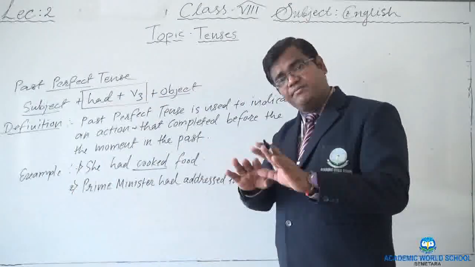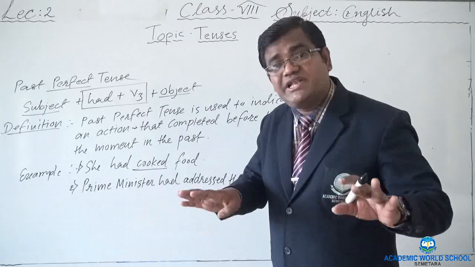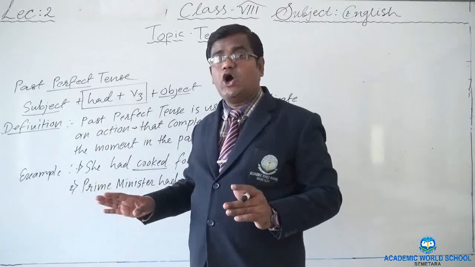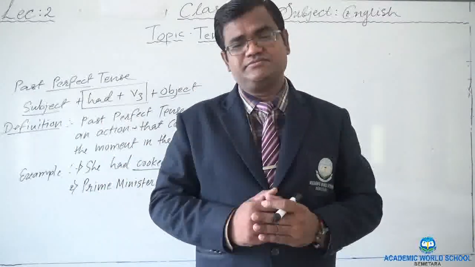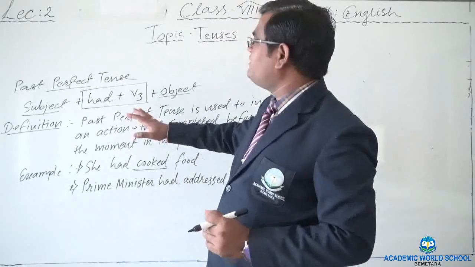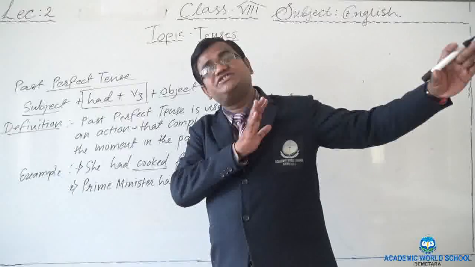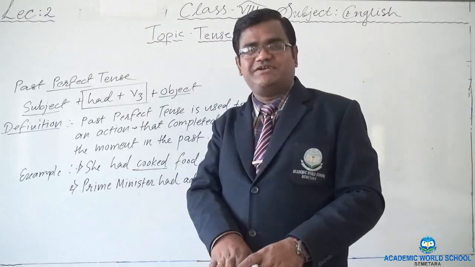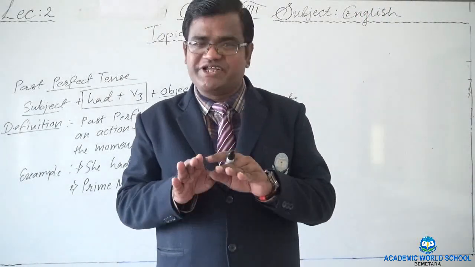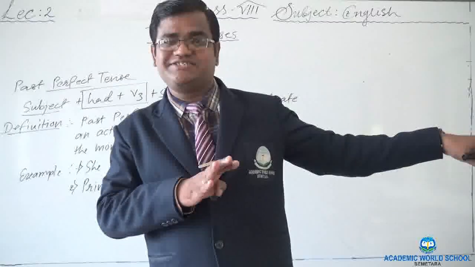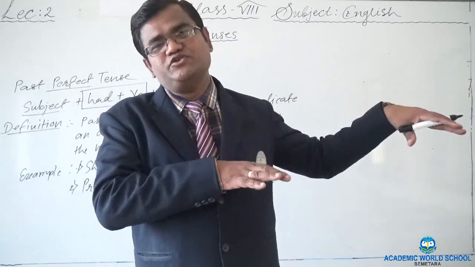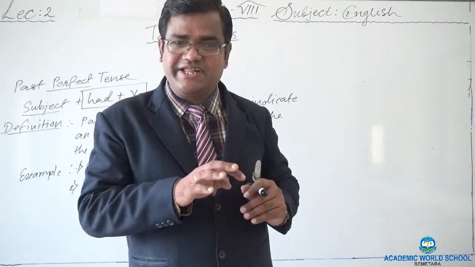The program might have been over. No part of that was left. So when no part of anything is left, then we use past perfect tense. When at present the action is done, we use present perfect. And when in the past the action was done, we use past perfect tense, right?